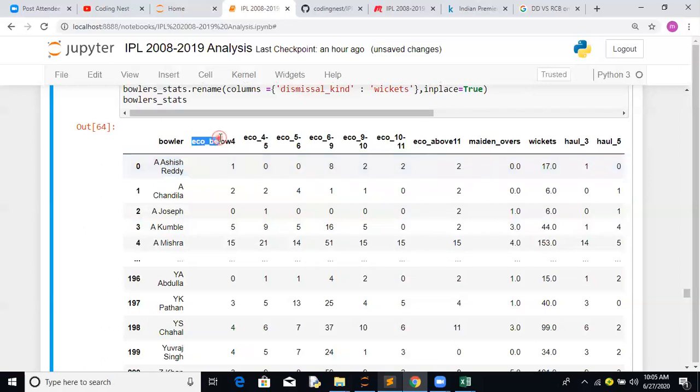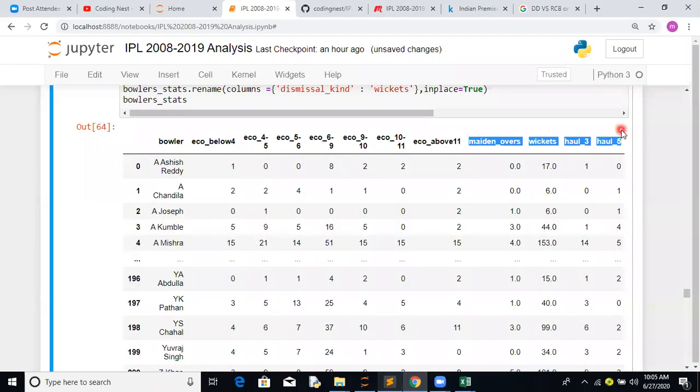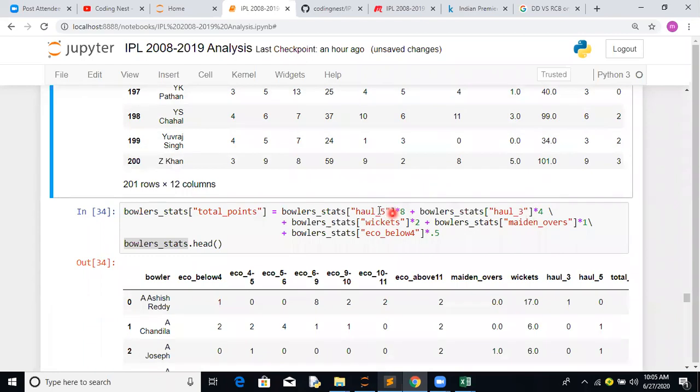As per that fantasy league, they have given numbers on this part and the remaining parts. So let's try to create one more feature. For 5 wicket haul, let's give 8, for 3 wicket haul, 4, number of wickets, let's give 2, maiden overs, again 2, and economy, I think let's give 1.